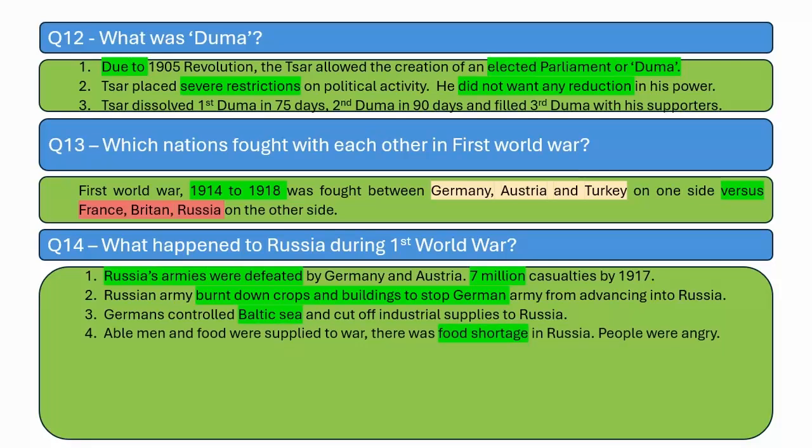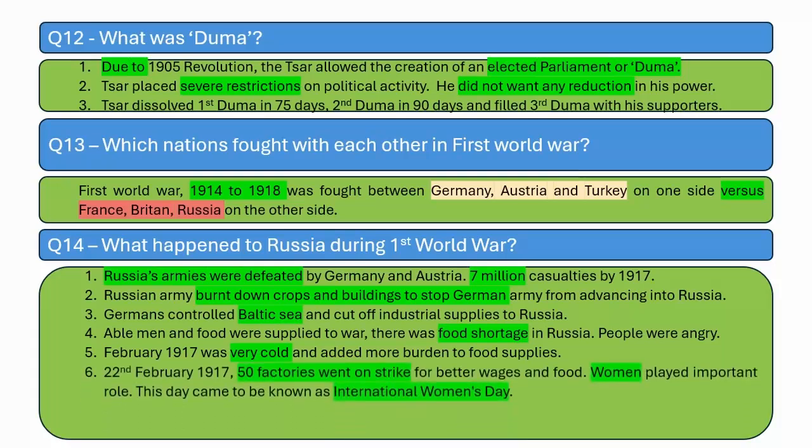Because of the burning down of crops, there was a food shortage in Russia, and the able men and the food were supplied to the war, and in the cities Russians had food shortage and the people were very angry. February 1917 was a very cold time and added more burden to food supplies. On 22nd February 1917, 50 factories went on strike for better wages and food, and women played an important role, and this day came to be known as International Women's Day.